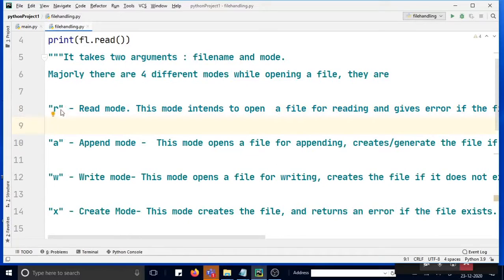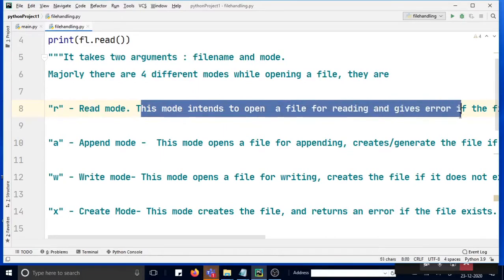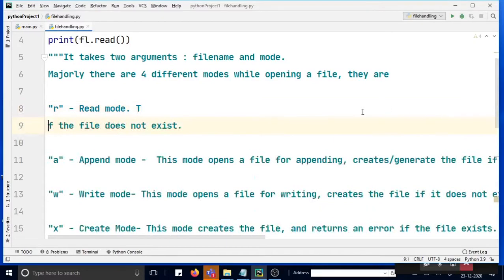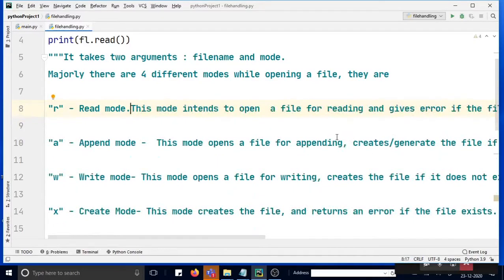So the first one is small r. Small r is the reading mode. This mode opens a file for reading and gives an error if the file does not exist. If the file does not exist, then this read mode will give an error.